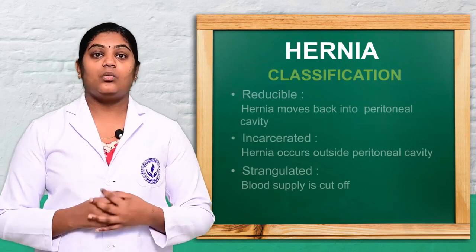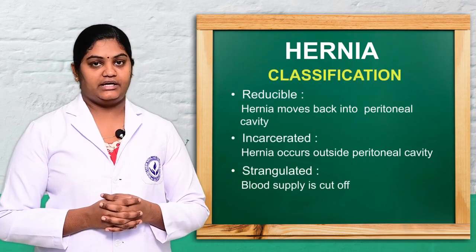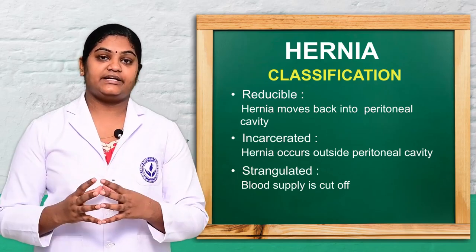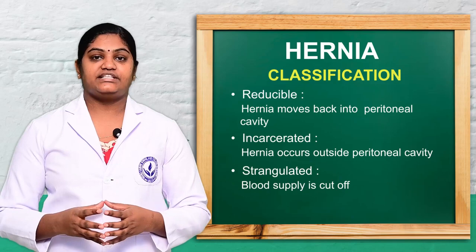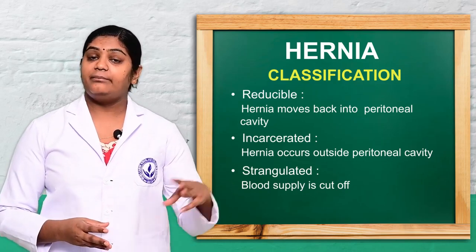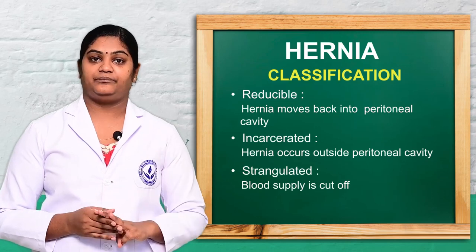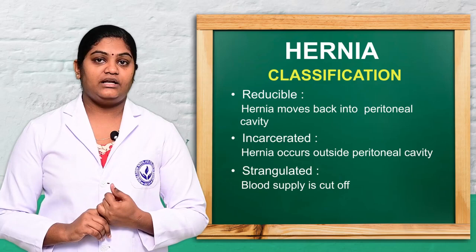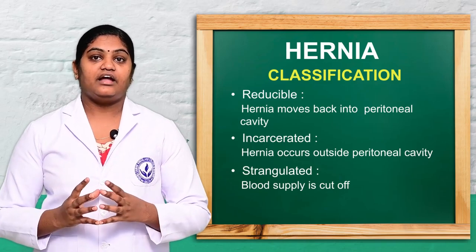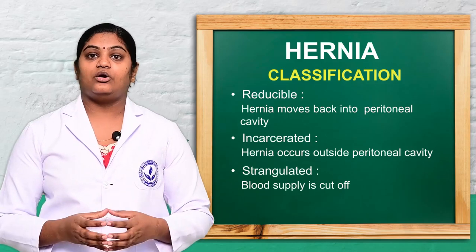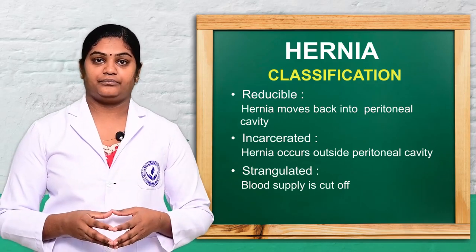So let's see the classification of hernia. The classification is firstly divided as per the severity of the condition, mainly into three. The first one is reducible: when the hernia can be moved back into the peritoneal cavity, that is called a reducible hernia.